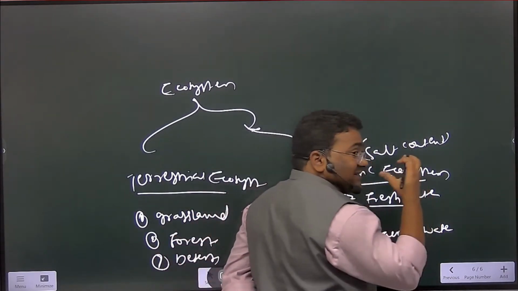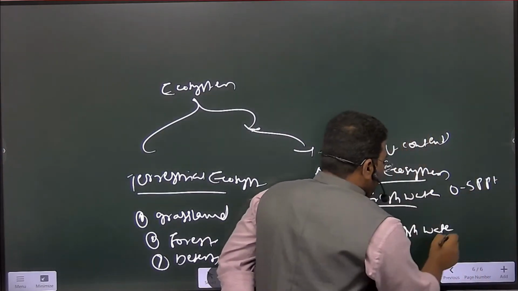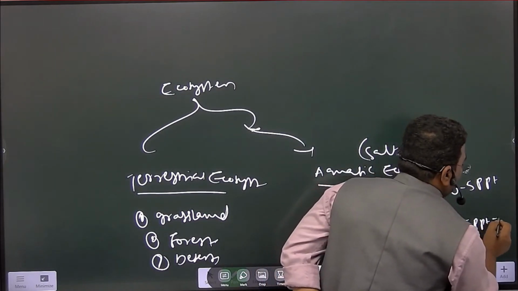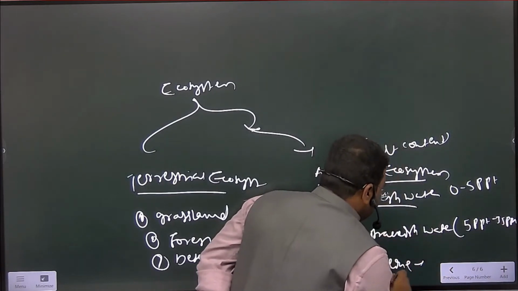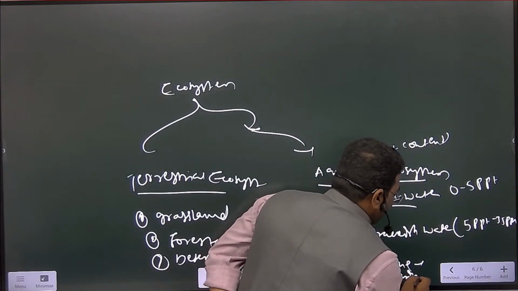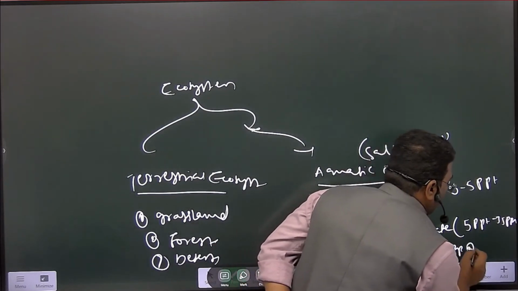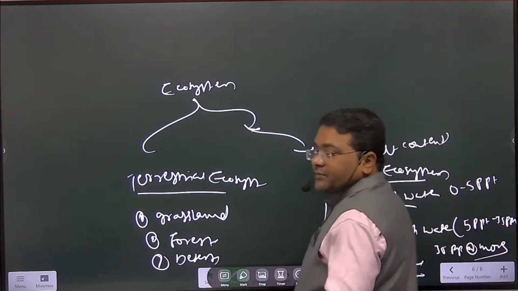Fresh water, the salt content is 0 to 5 ppt, and brackish is 5 ppt to 35 ppt, and saline, or you can say marine water, is 35 ppt or more.